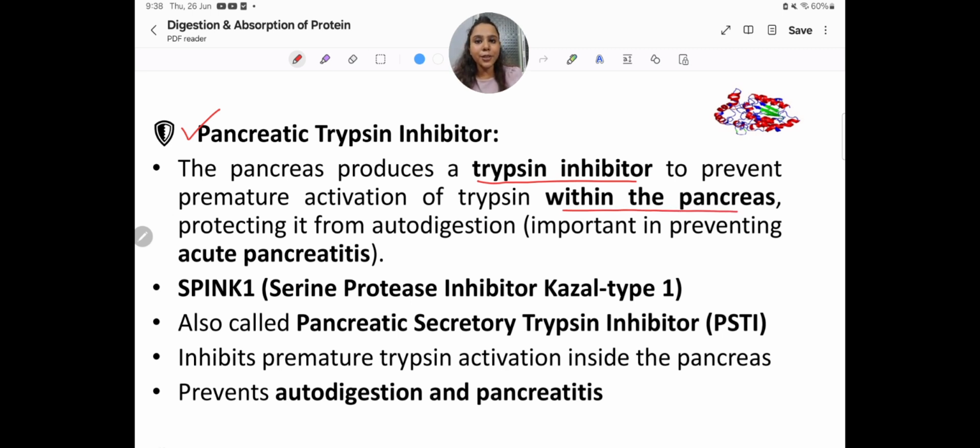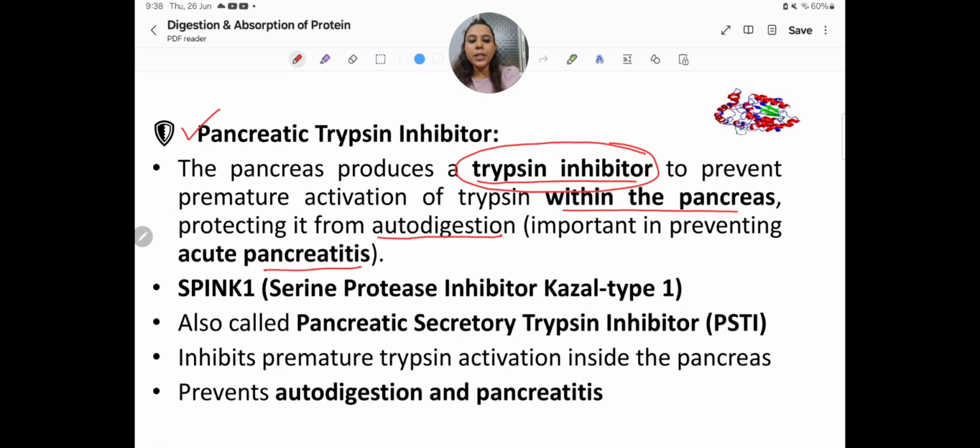That means the pancreas is very clever. The trypsin inhibitor keeps trypsin inactivated while it is within the pancreas, protecting it from autodigestion. This is important in preventing acute pancreatitis. That's why the pancreas does not digest itself: it has a trypsin inhibitor.